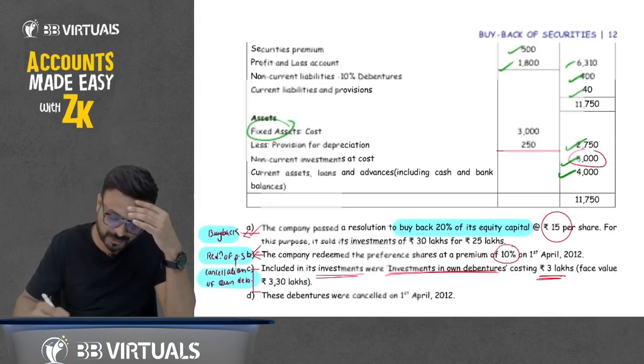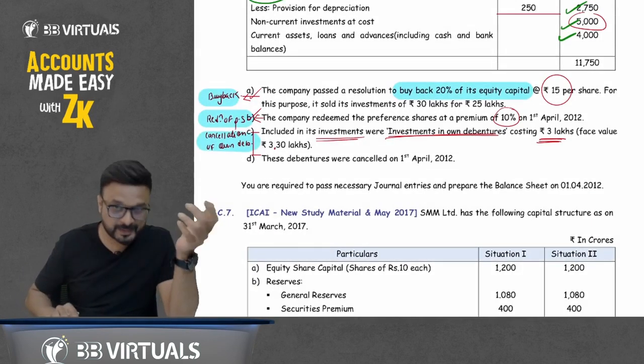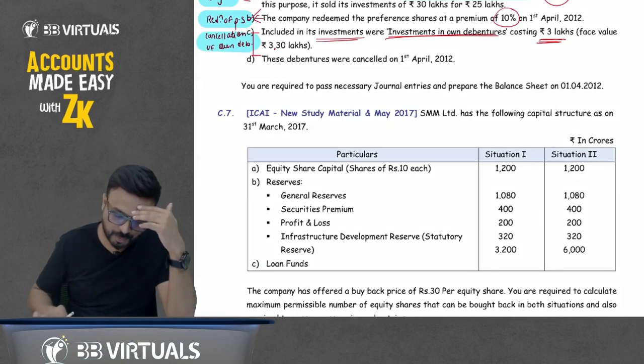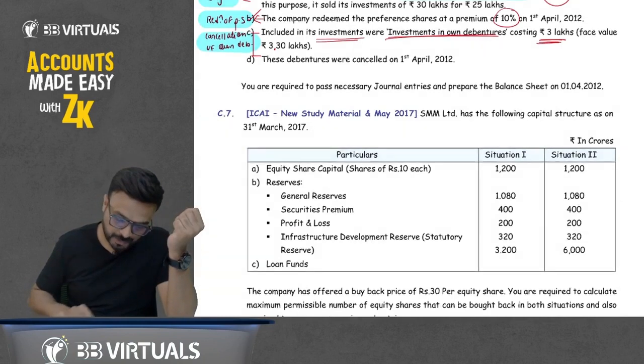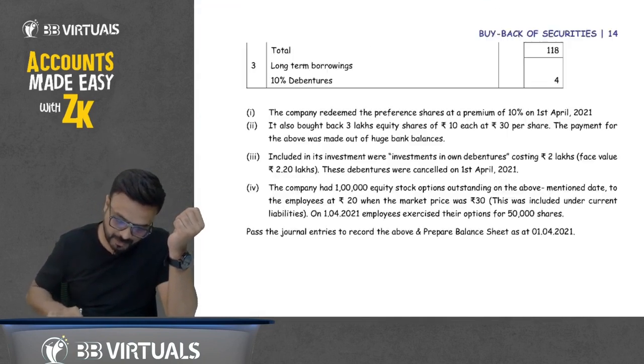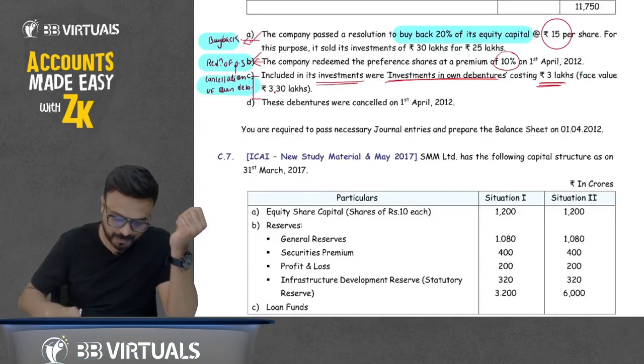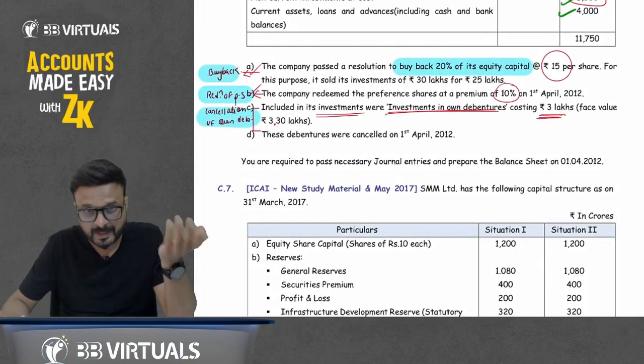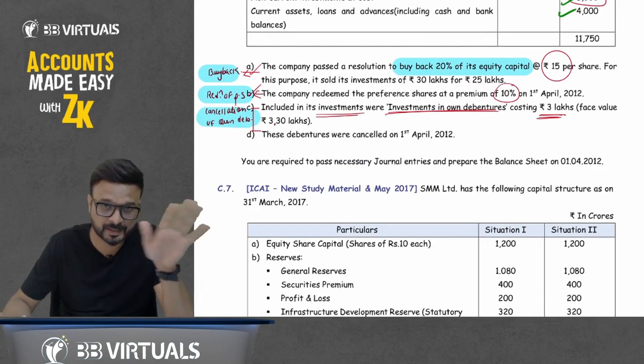Now only two questions for today. Today in class we have solved question number 5 and 6. Most probably the chapter will be finished tomorrow. Question number 7, 8 and 9 I will solve tomorrow, and I think day 5 will be the last day for this buyback topic.